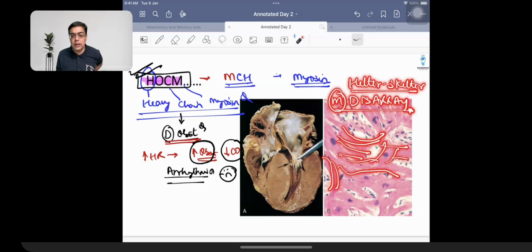Otherwise, इतना basic सी चीज याद रखना that the patients are going to be having the presence of the beta myosin heavy chain defect over here, because of which there is a helter-skelter arrangement. There is asymmetrical ventricular septal hypertrophy. There is going to be strain on the heart, especially at the time when the heart rate is going to increase, and arrhythmia is what is going to be causing death of this patient, right?